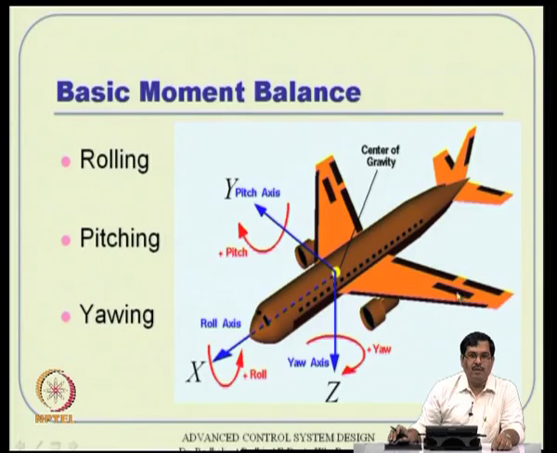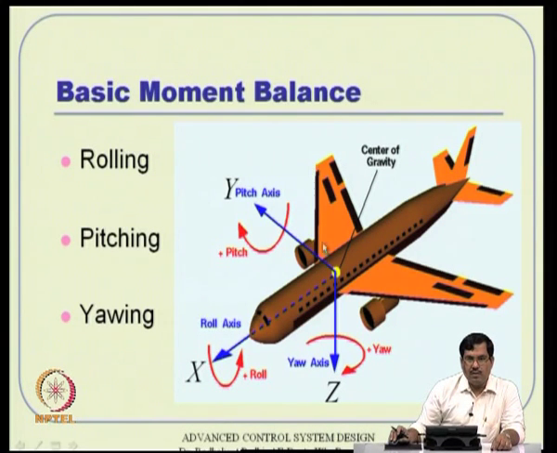Differentially you can do, provided you deflect this one 2 degrees and that one 5 degrees, but that is a different issue actually. Typically both have to go up, one cannot go down and one cannot go up. So, once you take both up with equal angle, the moment that you generate is counteracted by that moment. Essentially the moment generation will not be there, but there will be a force generation, that is, additional drag. That is typically used while landing the aircraft. Those of you who have flown and watched landing carefully outside the wing will see that after touchdown, suddenly these go up to create a heavy amount of drag. It is essentially like a braking mechanism.